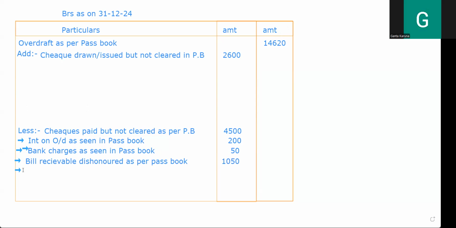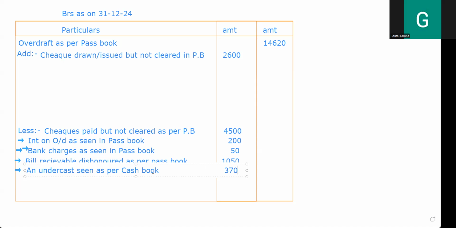Undercast means the credit side is less, the minus side is less. So that's why we are going to put it as a minus. So here I'm going to write: undercast seen as per passbook. So undercast is seen in the cash book. How much has it been undercasted by? It is undercasted by 370.